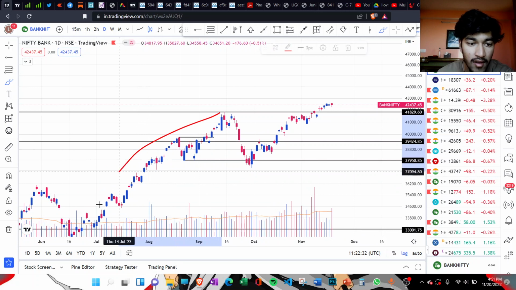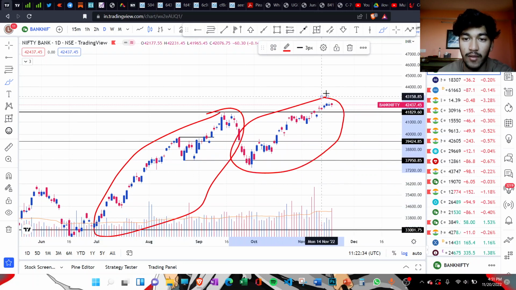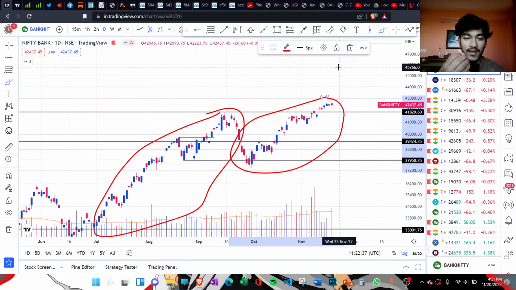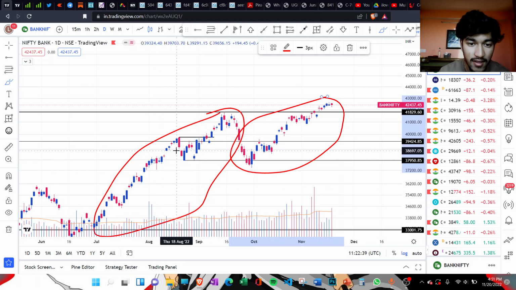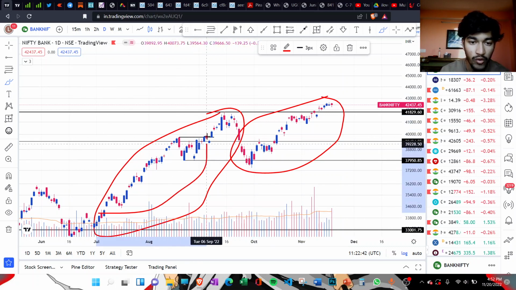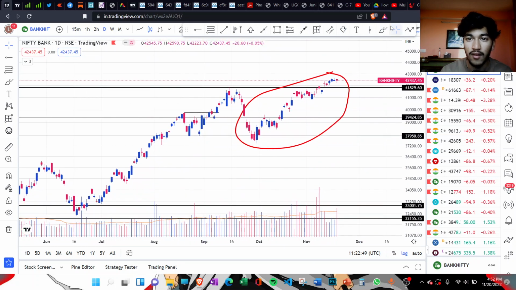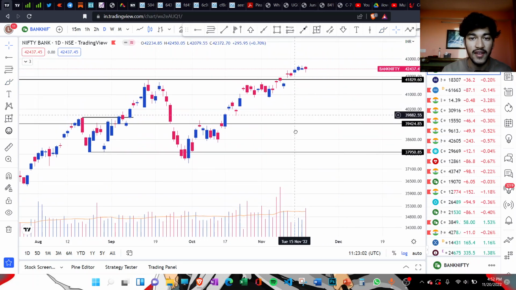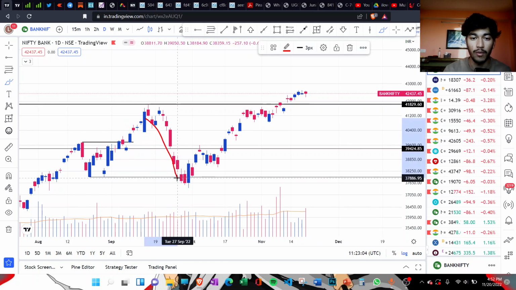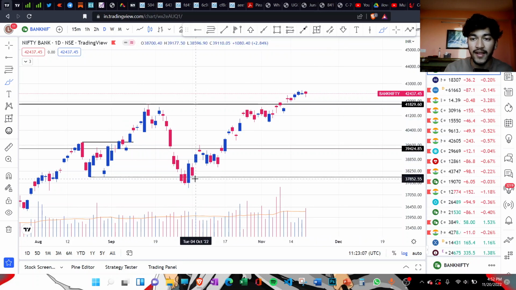If you see the difference during this up move and during this up move, what is the difference in the range of the candles? As you can see, during this up move we had really big wide range candles, and the range of these candles was also strong, and there was strong volume as well. And specifically in this area, after this pullback, the market again started heading higher.